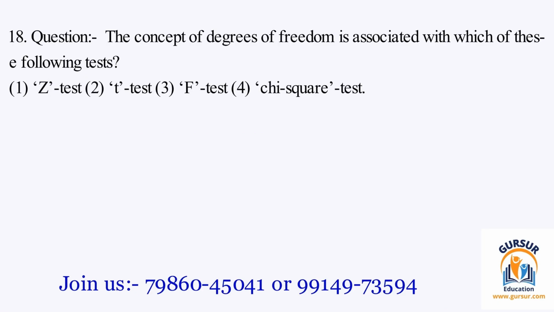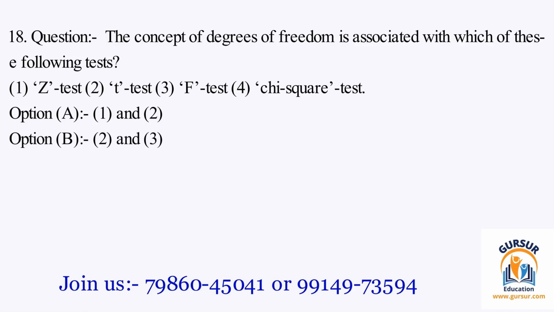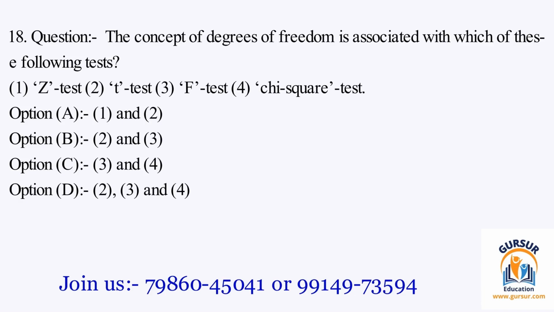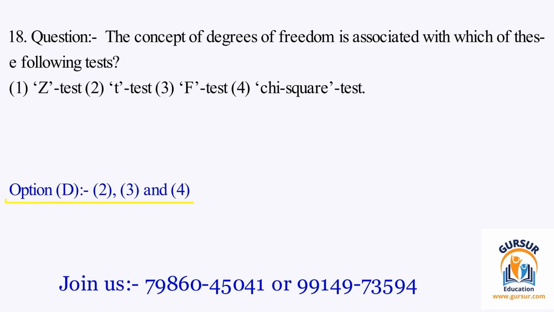Question number 18. The concept of degrees of freedom is associated with which of these following tests? 1. Z test. 2. T test. 3. F test. 4. Chi-square test. The option A is 1 and 2. The option B is 2 and 3. The option C is 3 and 4. The option D is 2, 3, and 4. The right answer of the question is option D, and that is 2, 3, and 4.